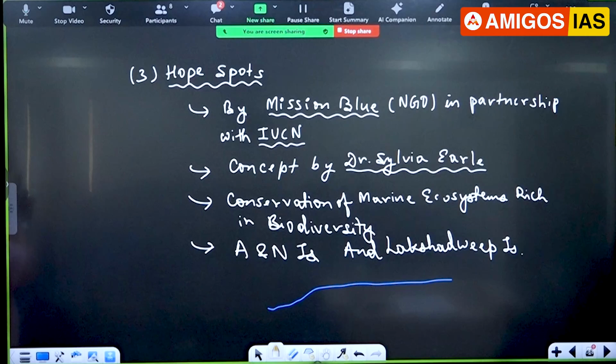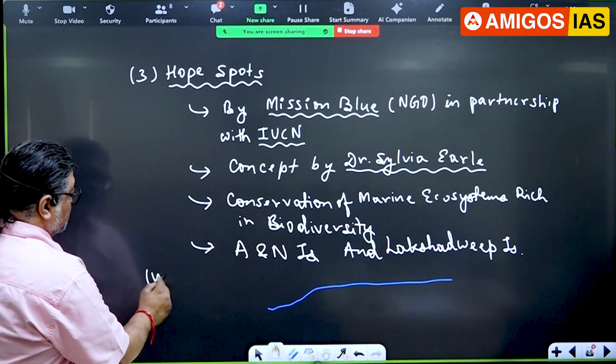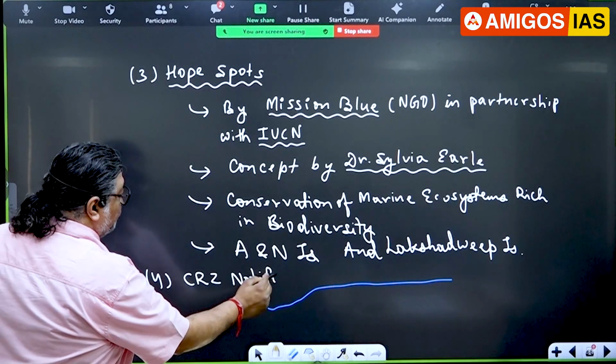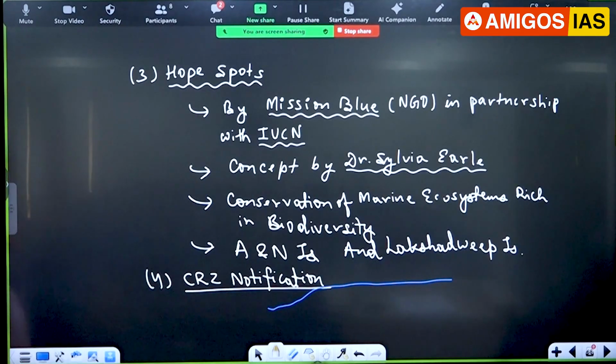So one question which you can expect is CRZ, Coastal Regulation Zone. I'll discuss that one. Let me just write here. The fourth thing is the CRZ notification. It is there from 2020 onward in the news. I'll give you the detailed part, but I'm just writing the topic here: Coastal Regulation Zone notification.